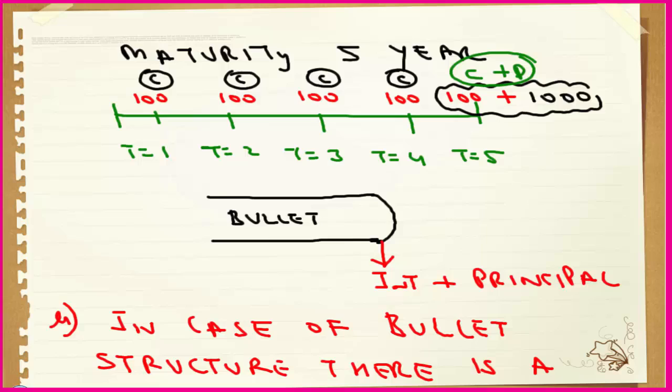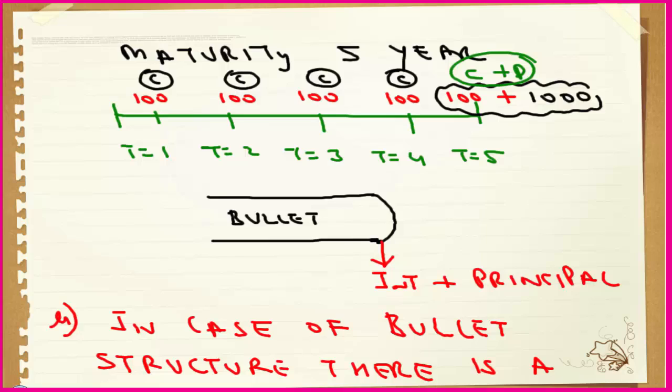So from the lender's point of view, it is a highly risky venture, because in 5 years the credit rating of that company might also decline, and it will sometimes be very difficult for the borrower to pay the whole amount at the end of the 5th year. So from the analyst's point of view also, this is a very risky venture. You're getting my point? So for those bonds with bullet structure, there is a cash outflow of principal as a lump sum on maturity, and from the lender's point of view and the analyst's point of view, it involves more risk.